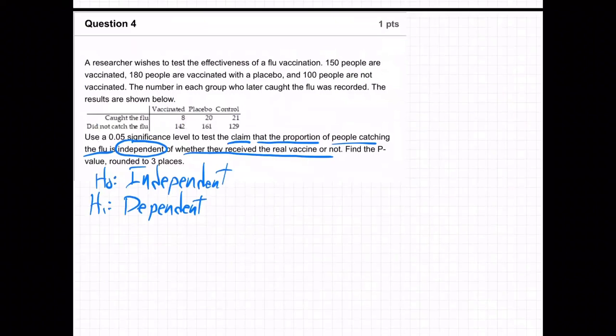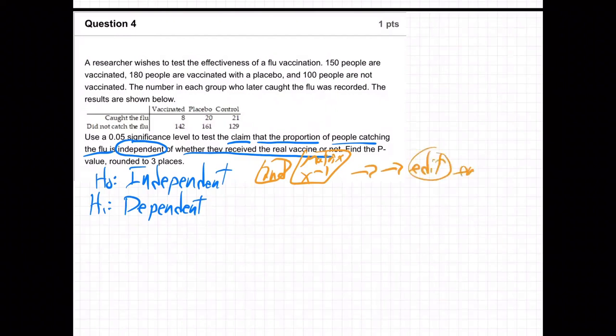That's what we do. So I'm going to go second matrix, which is above the x to the -1 button. Matrix is up there. Hit that. Then go over a couple times to the edit menu. Hit enter. And then you're going to choose ours.